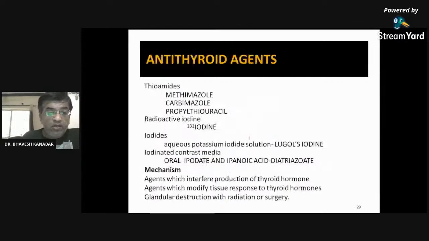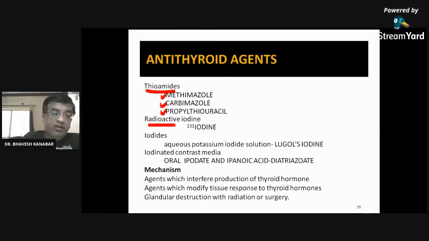Okay. Now we are going to see the antithyroid drugs. So antithyroid drugs are thioamides. I will tick mark these names. Almost I think only 2-3 drugs are there. So you have to remember all of this. The first class is thioamide, which contains methimazole, carbimazole, or propylthiouracil. Remember all these 3 names in thioamide: methimazole, carbimazole, and propylthiouracil.